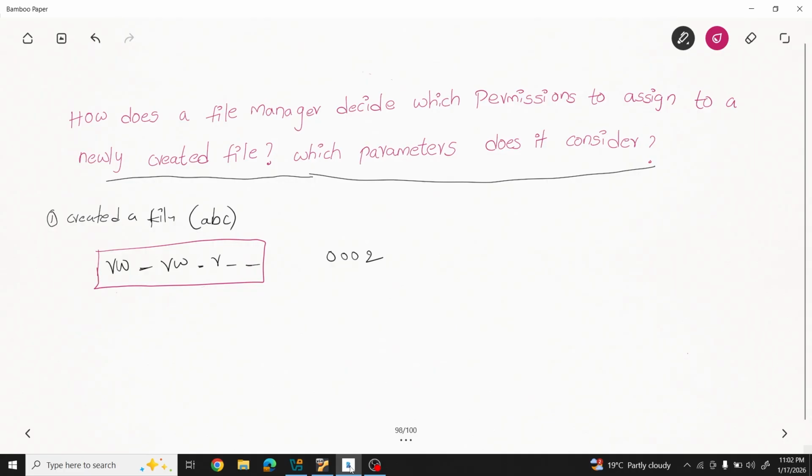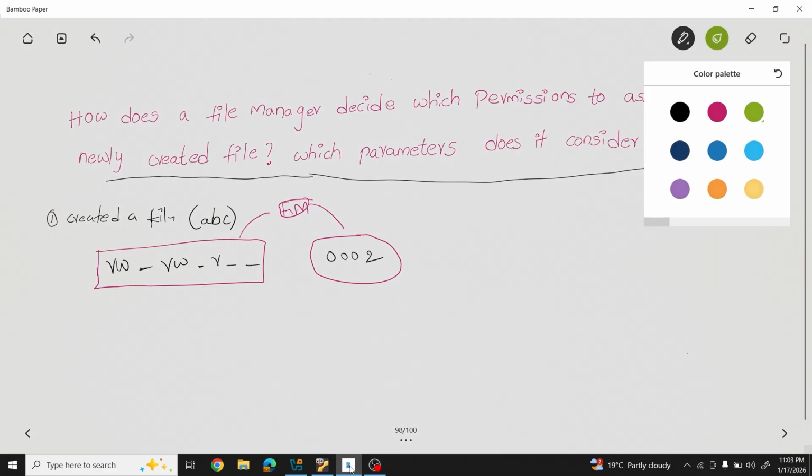This permission was assigned by the file manager. He assigned the file permission based on the UMASK value. Okay, now we will decode it.